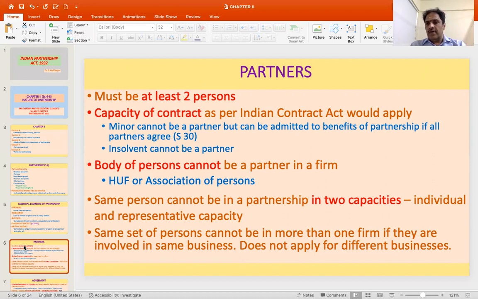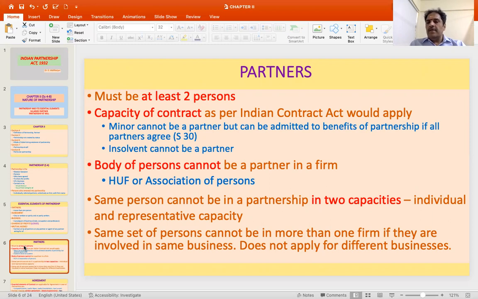So he has to be as individuals. Similarly, two Hindu undivided families' kartas could be partners, but they will not be representing their partnership firms. They will be treated as partners for the purpose of the partnership where they are coming in as partners.